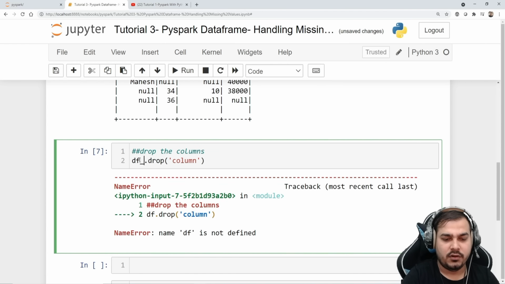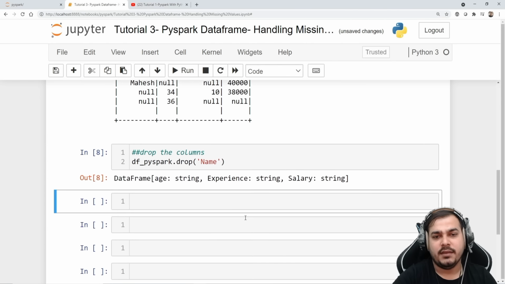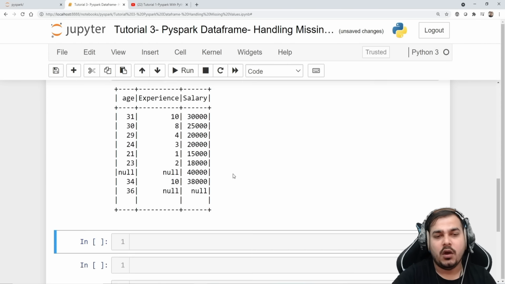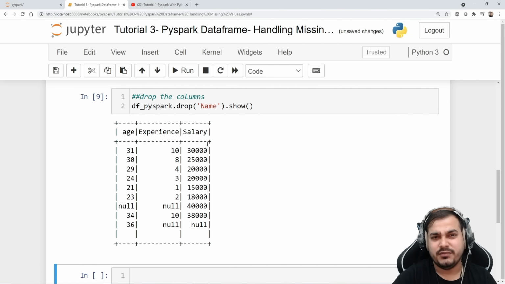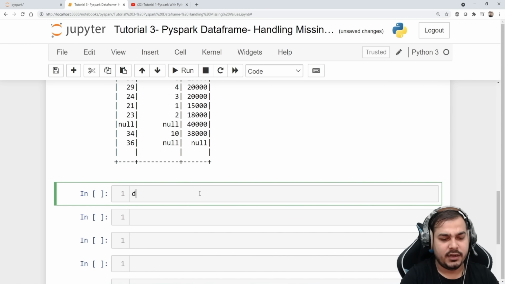Suppose I write df.pyspark, and here the column name will be name. So let me write it as name, and I can go and check out my .show. Then you'll be able to see all the features that are present. This is pretty simple, which I also showed you probably in the previous session. This is how dropping your features or columns is done, but our main focus is dropping the NaN values. So right now let me just write df.pyspark.show.